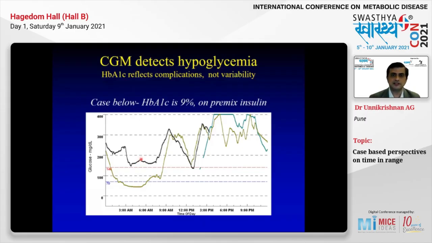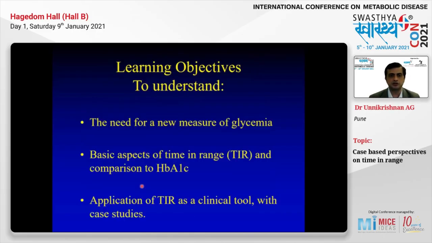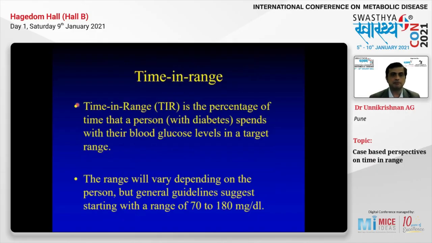So HbA1c is 9%, but this does not reflect hypoglycemia. So HbA1c is intrinsically flawed because it doesn't reflect hypoglycemia. It has got a lot of interferences from several factors, etc. So that's why we need a new measure. And let's look at what is time in range. Time in range is a percentage of time that a person with diabetes spends with their blood glucose levels in a target range.